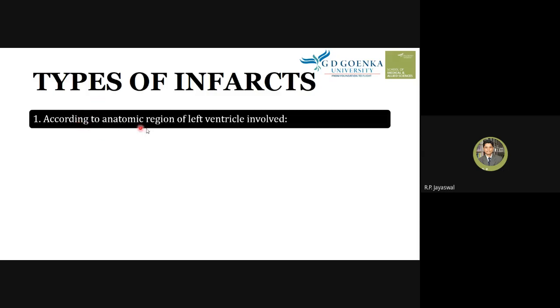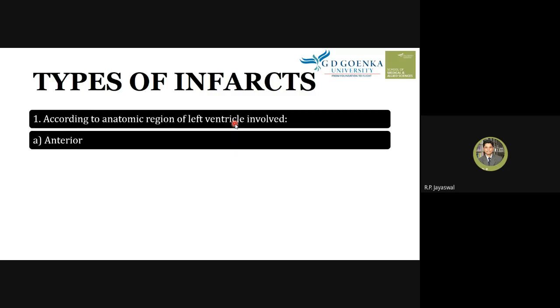Now this is according to the anatomic region of the left ventricle involved. We have the left ventricle and right ventricle in the heart. So now this is basically infarct oriented to the left ventricle. Here we are going to know the anatomical regions of the left ventricle, which represent the different types of infarct. First is anterior, which means anterior to the left ventricle.